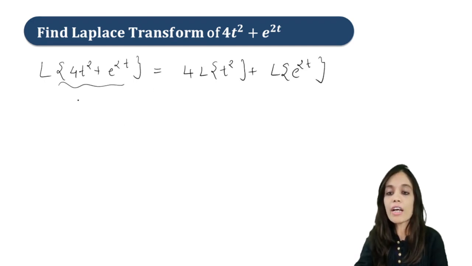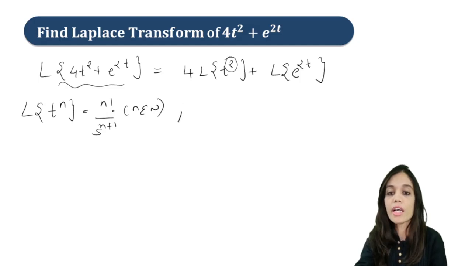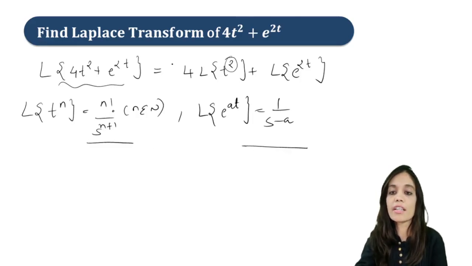Done? So now use the formulas. Laplace of t raised to n is n factorial upon s raised to n plus 1, whenever n belongs to natural numbers, and Laplace of e raised to at is 1 upon s minus a. Use these two formulas and you will get the answer.